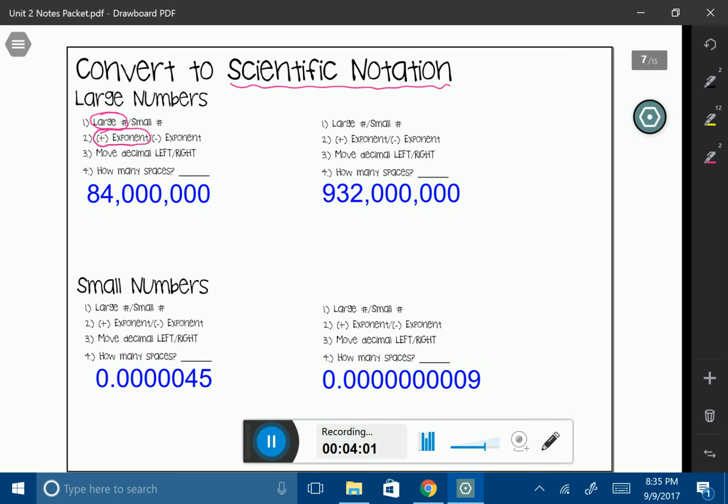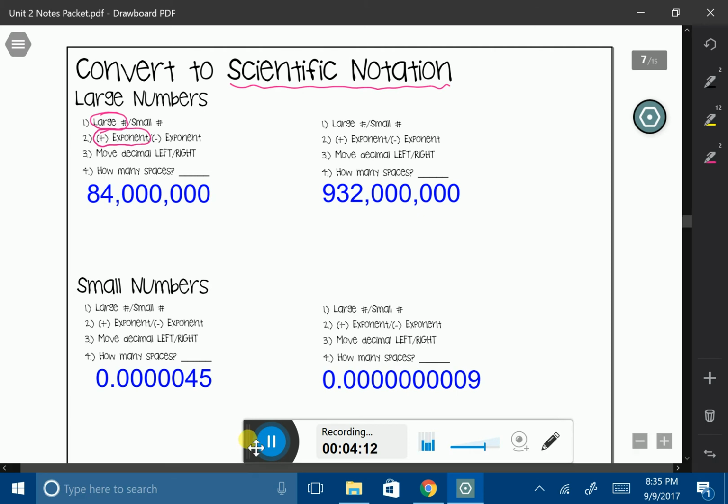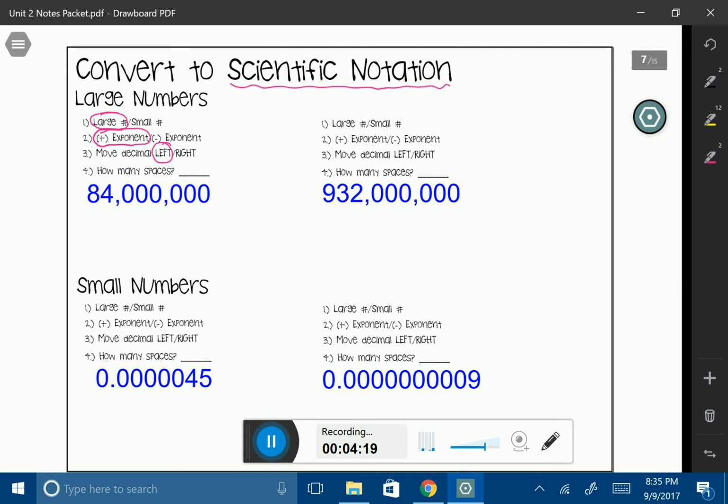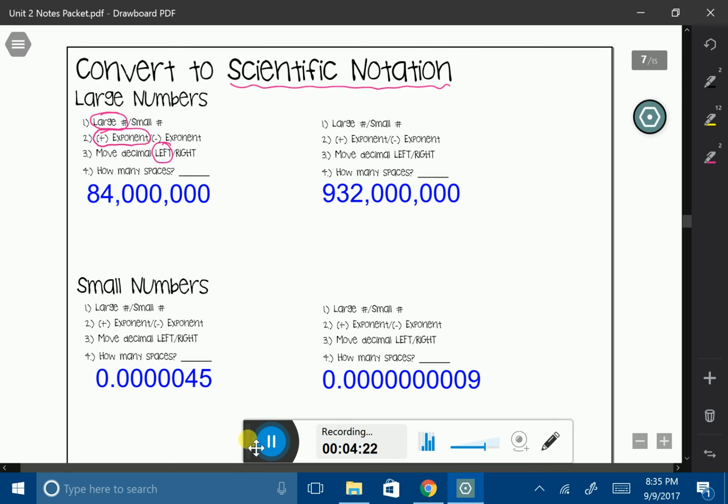Okay, now we want to know, are we going to move our decimal to the left or to the right? I'm going to show you here in a moment what we're going to do, but right now, I'm going to tell you that we're going to be moving it to the left. How many spaces? Well, let's go ahead and find out. So I have my number here, and you'll notice that there are no decimal spaces between any of the numbers. When that occurs, I always assume that my decimal is at the very end of the number. Now, I want to move that decimal between the 8 and the 4.